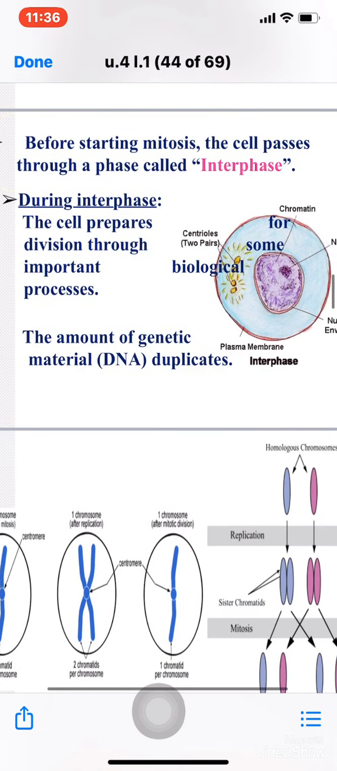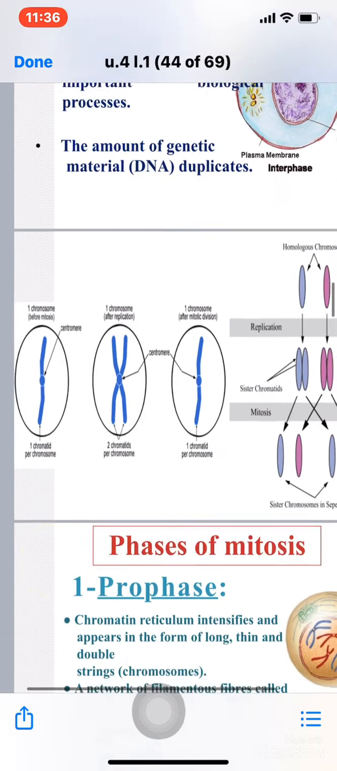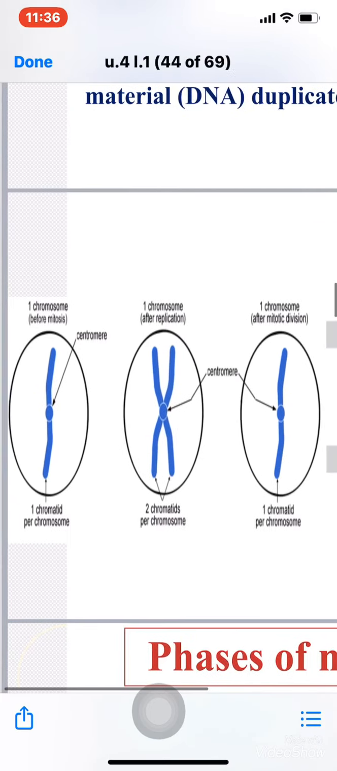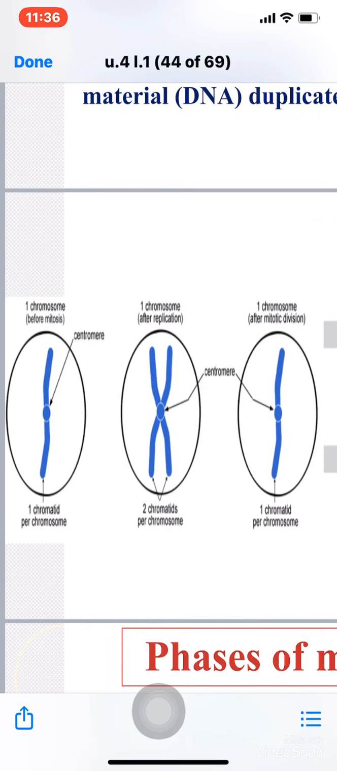What are these biological processes? One of them is that the amount of genetic material, which is DNA, duplicates. This is the most important process. As you see here, if I have one chromosome before mitosis, then after the replication the chromosome, which was one chromatid, replicated into two chromatids. They have the same genes, the same information, everything the same. It's a sister chromatid.